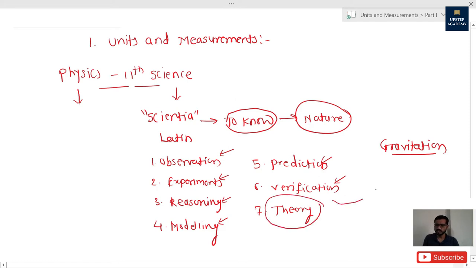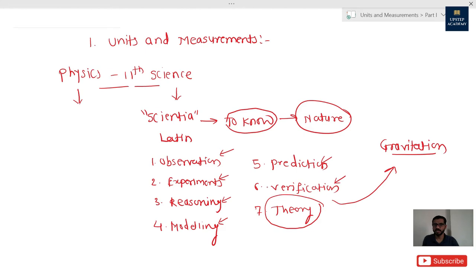So in this way the gravitation theory came into existence. This is how science works. Anyone who wants to claim any particular theory has to go through all these steps, and then he can claim his thing to become a theory or law. That is what we call the scientific method.